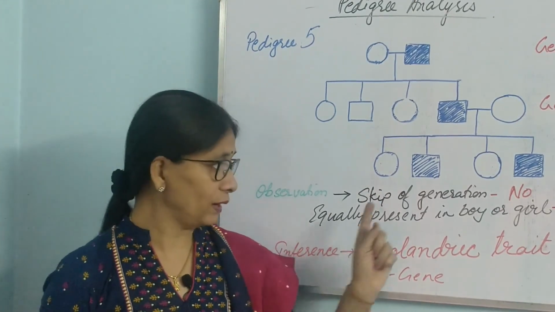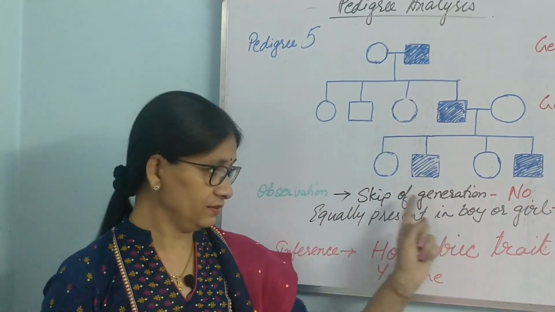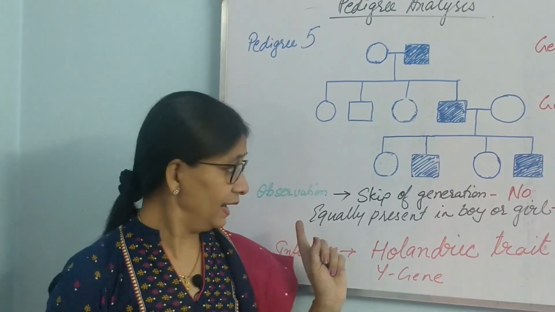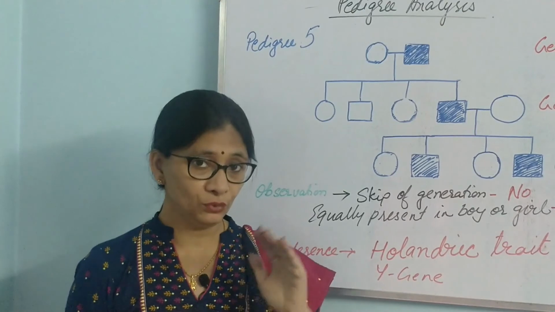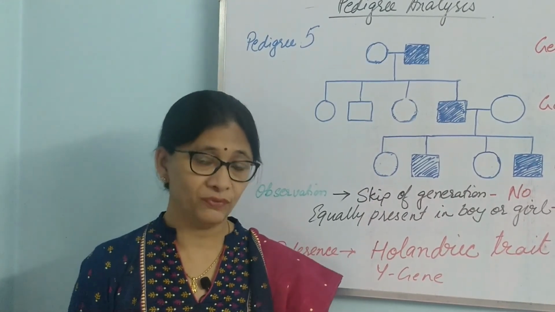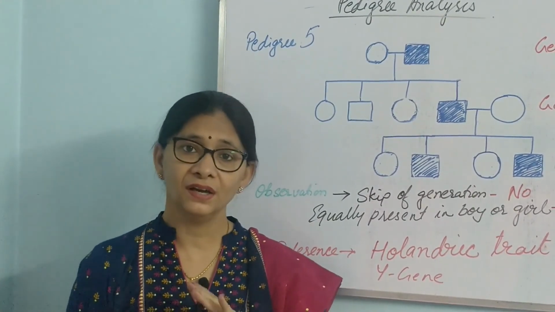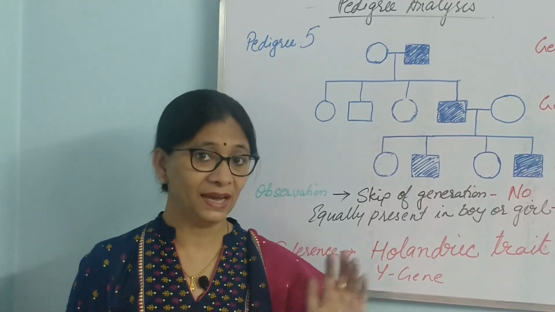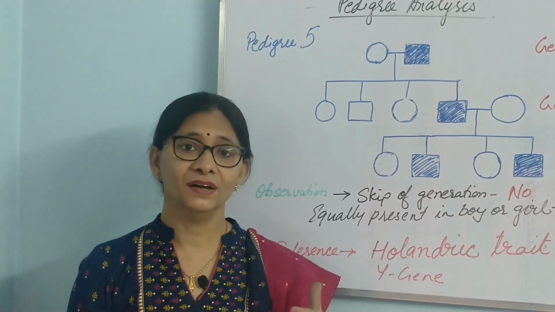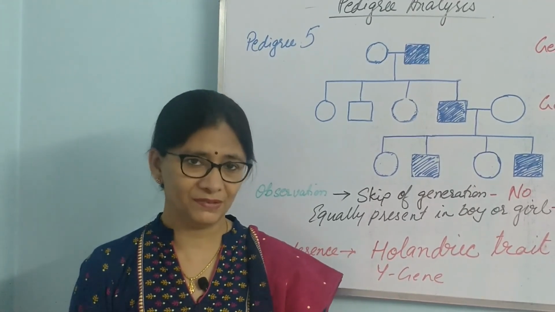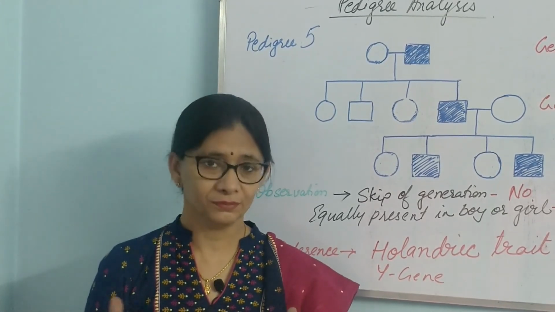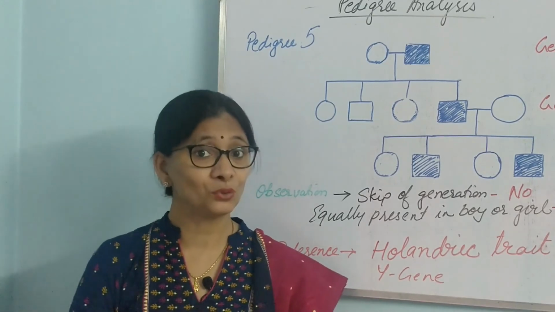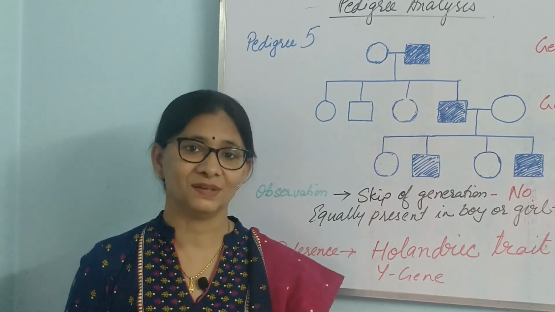There is nothing, just you have to keep 2 points in mind. One is skip of generation is seen or not, and the other is is it present equally in both boy or girl. And if you just get hold of these 2 facts, then pedigree analysis is a cakewalk for you. Okay, and these kind of questions, they are mostly present in question paper, and it's very easy to score marks here. So please go through this video and try to clear the concept.